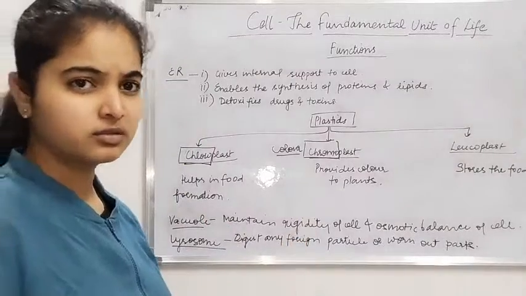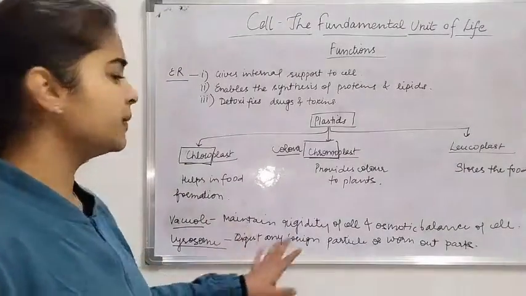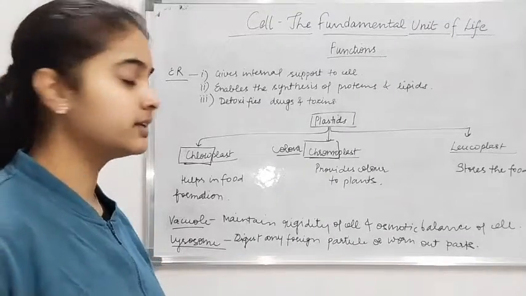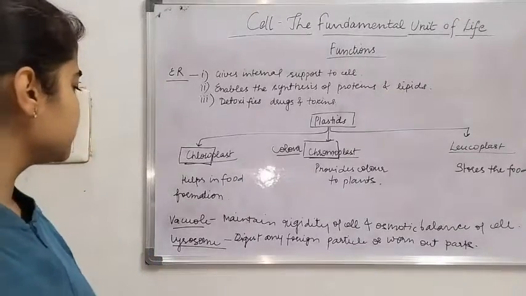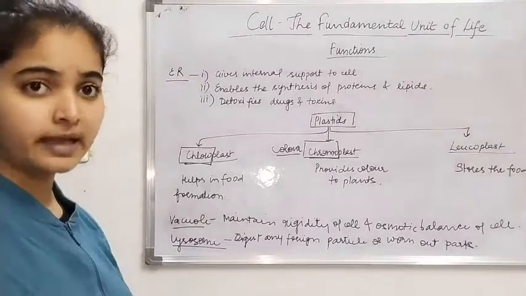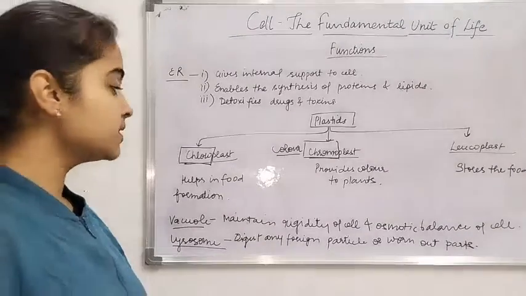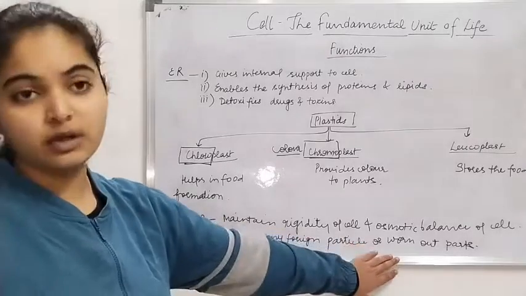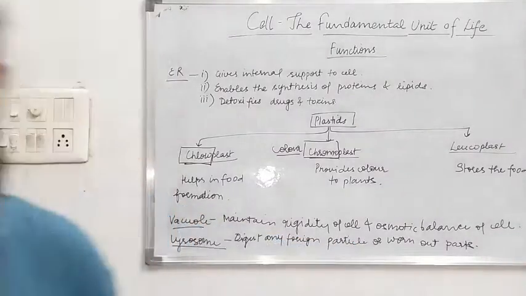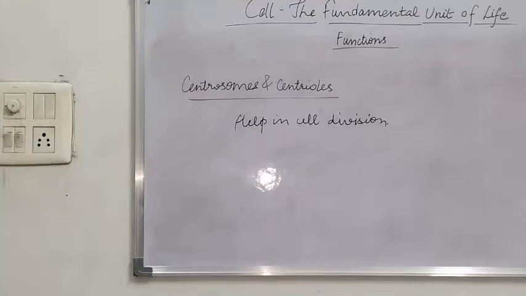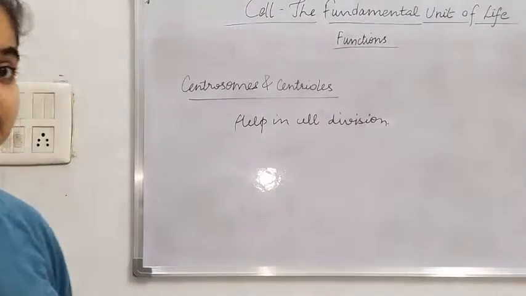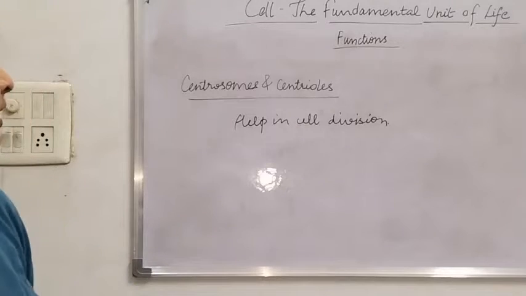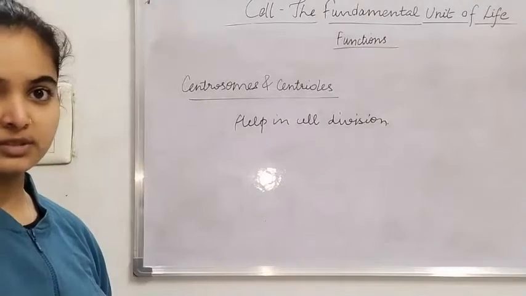Next is the vacuole. Vacuole has no important function. It just maintains the rigidity of the cell and it also maintains the osmotic balance inside the cell. Next is the lysosome, that is the suicidal bags. Lysosomes digest any foreign particle or virus, or it also digests the worn out parts of the cell. The last but not the least is centrosome and the centriole. They both help in the cell division process.